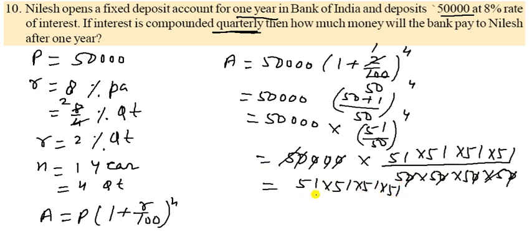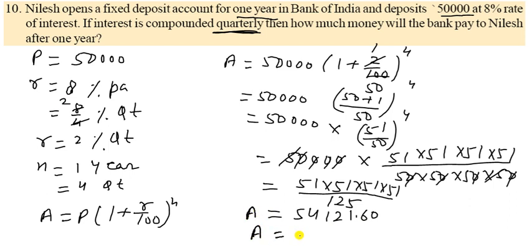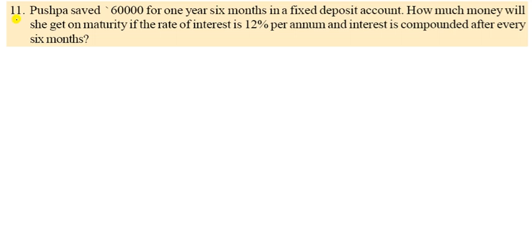So we get here 51 into 51 into 51 into 51, and divided by how many 5s? So it becomes 5 cubed. So you can write here the amount which is received by Nilesh. It is rupees 54121.60.